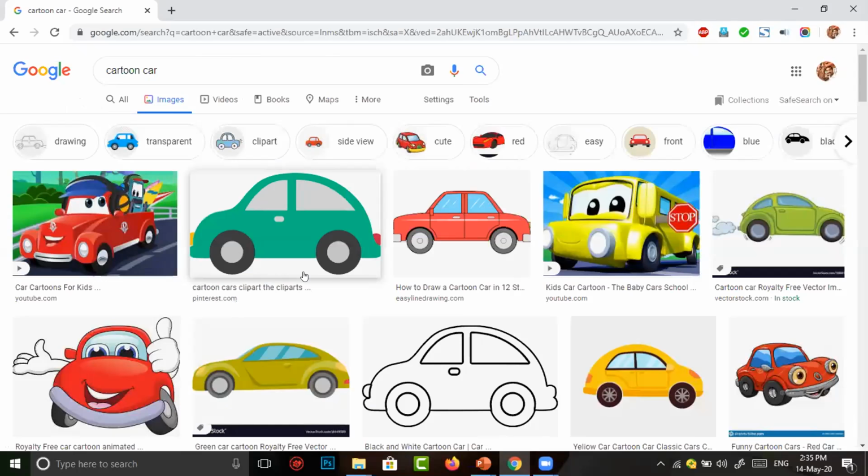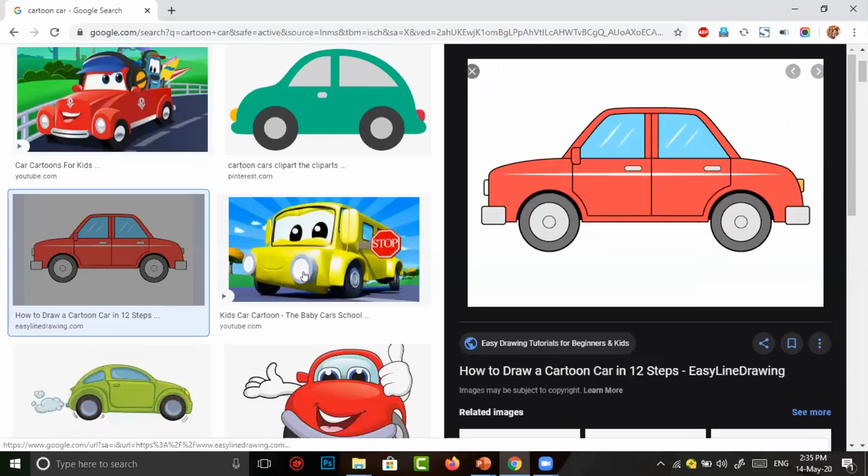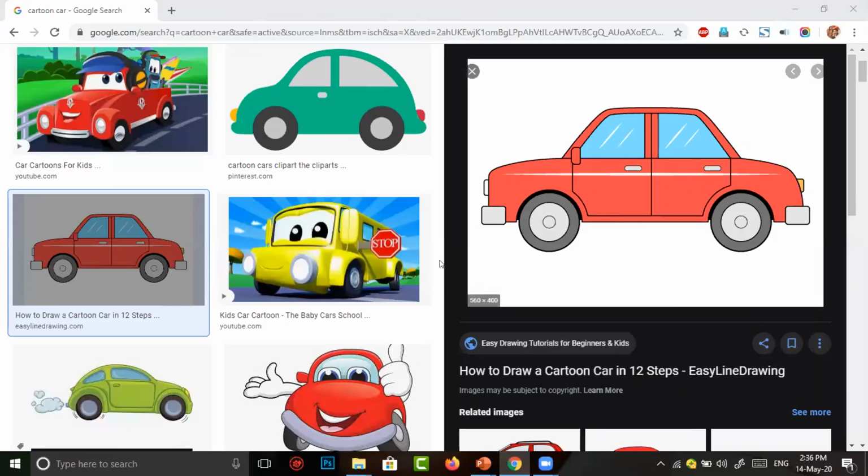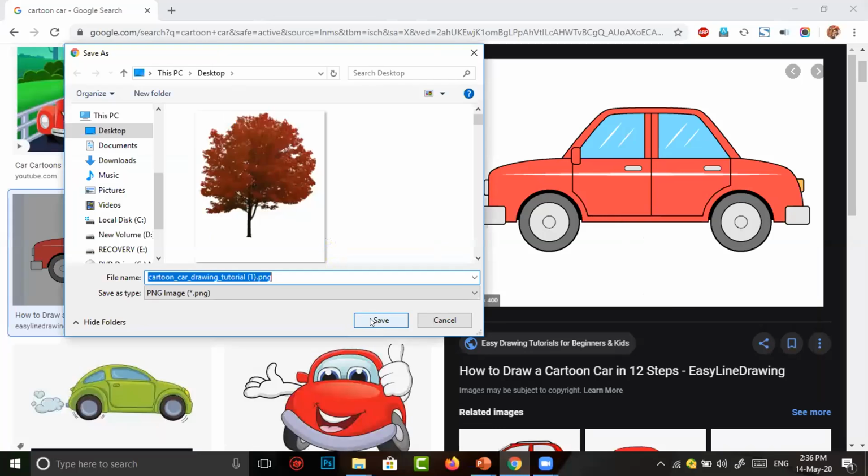I want to import this car into our presentation. I simply download this image. I downloaded this car and stored in this PC and in my desktop. So this car will be downloaded and stored in my desktop.